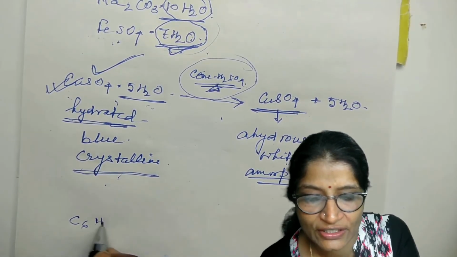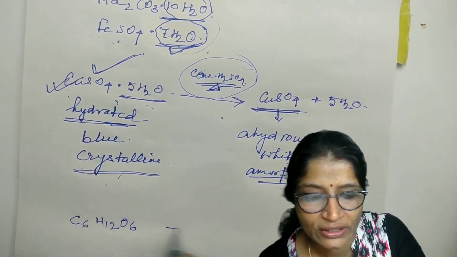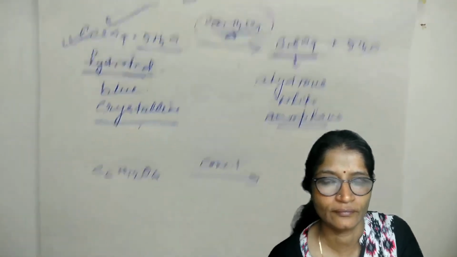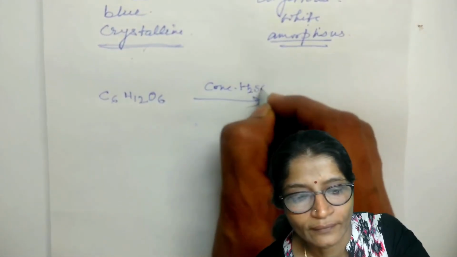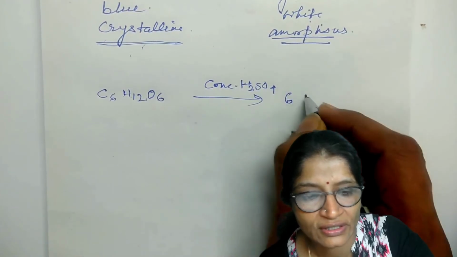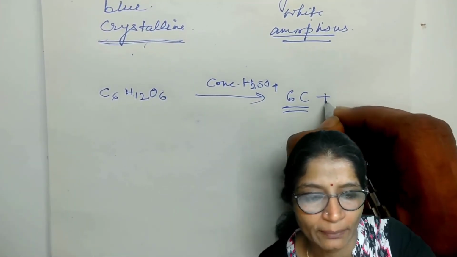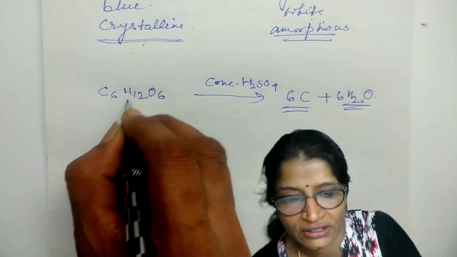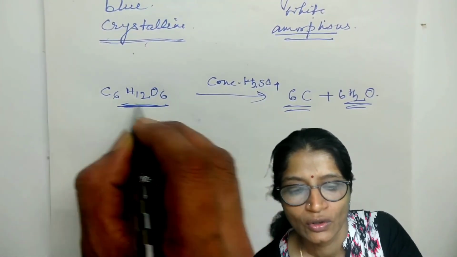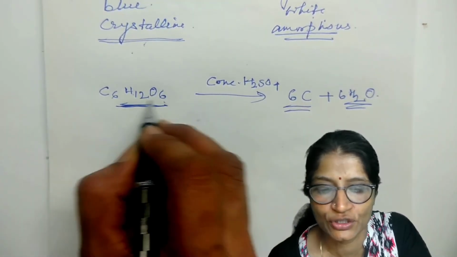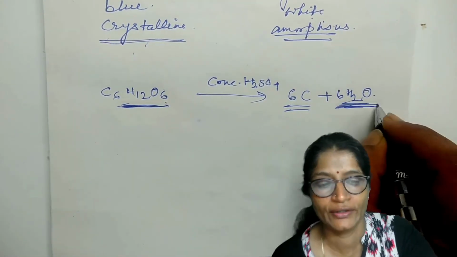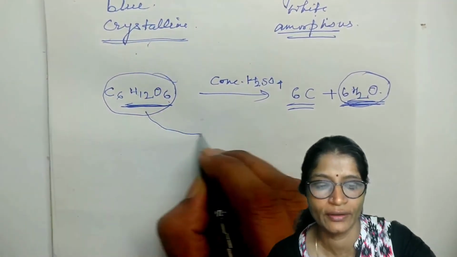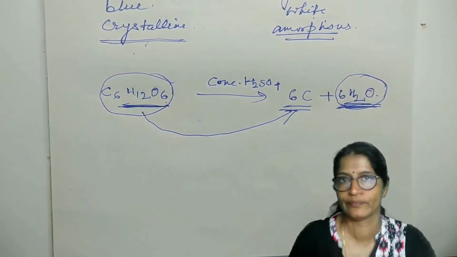Glucose C6H12O6, when concentrated sulfuric acid is added, gives 6C, the black spongy mass of carbon, plus 6H2O, because in this part H12O6 water is there, so it is removed, and due to the removal of this water, the glucose is converted into the black spongy mass.